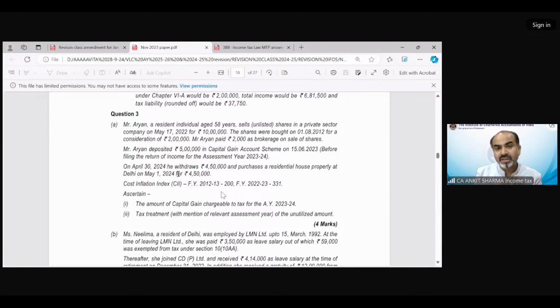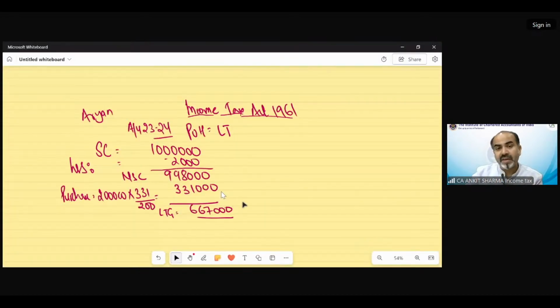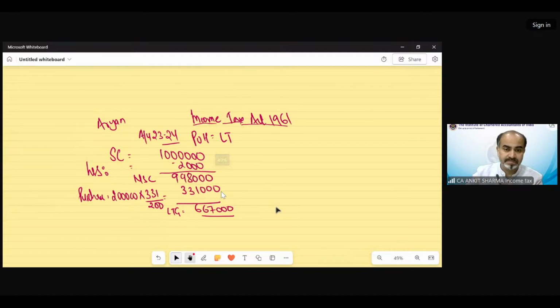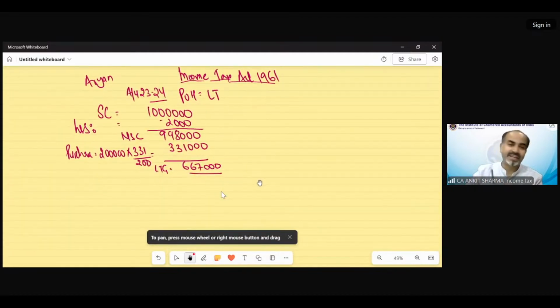So he deposited the amount on 15th June 2023. That is before the due date of ROI for assessment year 23-24, because it should be 31st July. So before that, he deposited the amount in the scheme. So he would be able to claim the exemption as follows. Now section 54F has a unique feature to claim the exemption.